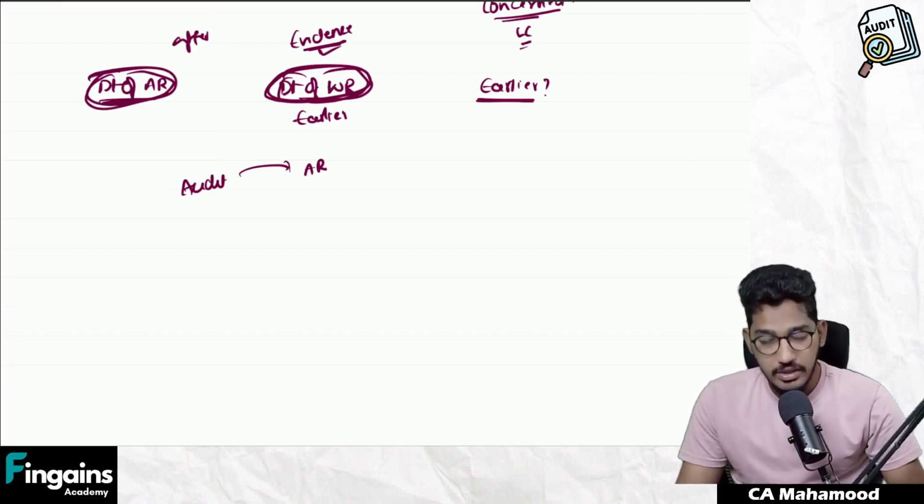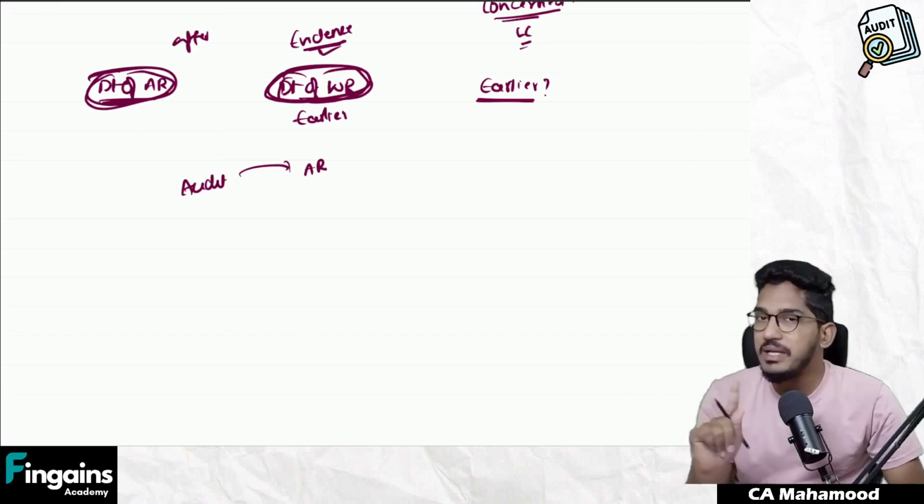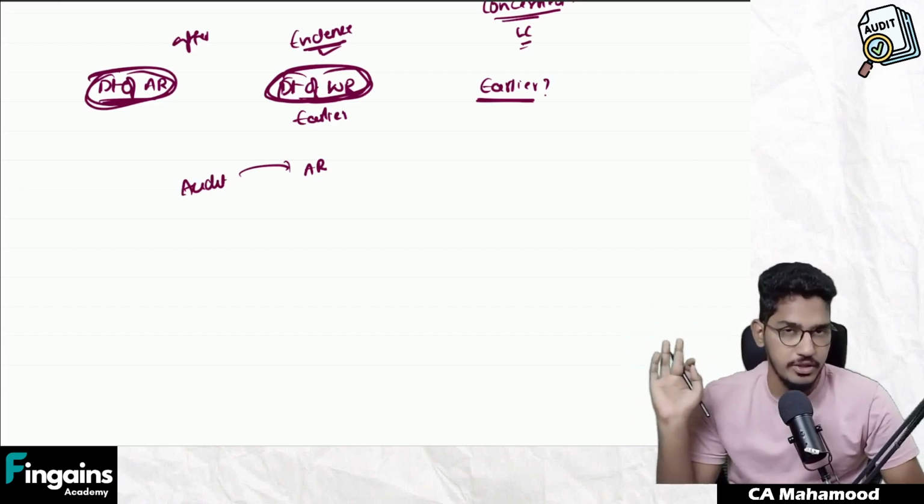So since written representation is an audit evidence, and after obtaining audit evidence we express the opinion, the date of written representation should be as close as practicable to the date of auditor's report or earlier than the audit report. But in any case, the date of written representation can never be later than the date of auditor's report.